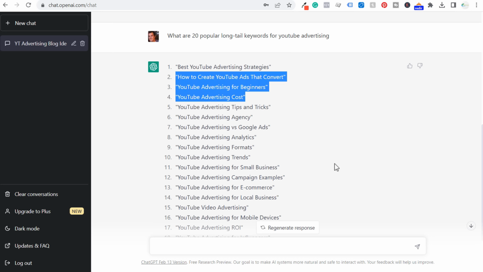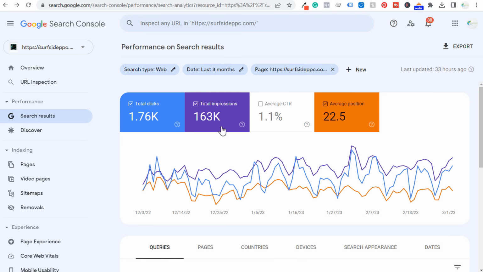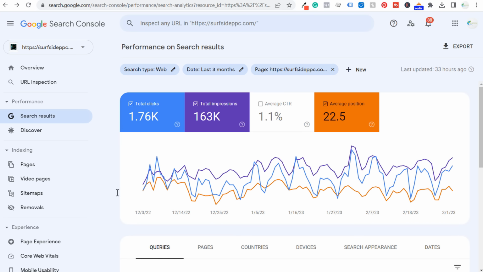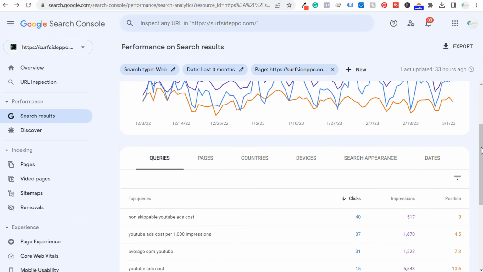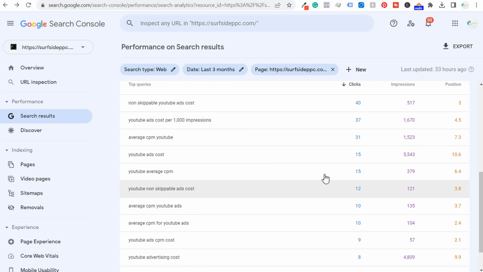Once you have your article all written, you've published your article here, then what you can do is look at all of the different search terms using Google Search Console, entering our specific page here as a filter. And then if we scroll down here, we could see all of the search terms that are driving clicks and impressions to this page. So I like using this not only to find more keywords to target within my existing article, so non-skippable YouTube ads cost per 1,000 impressions, average CPM.